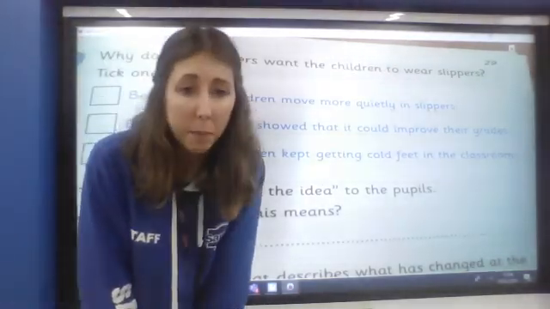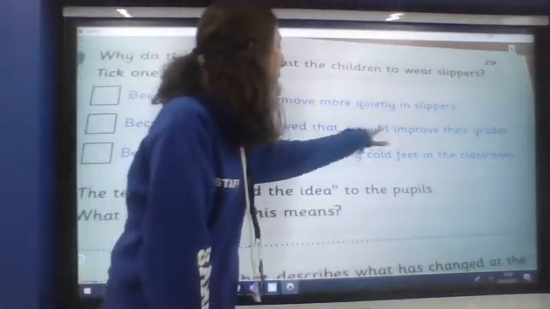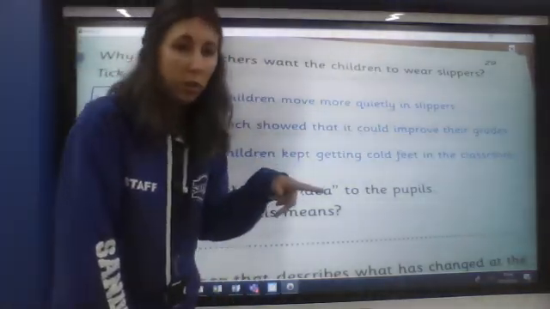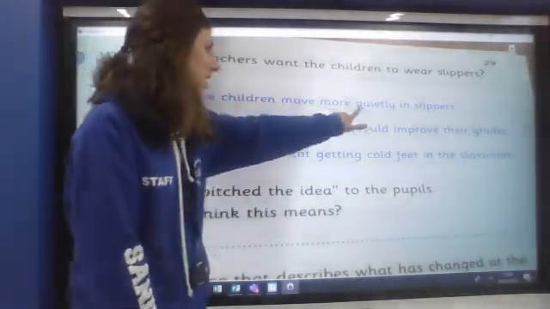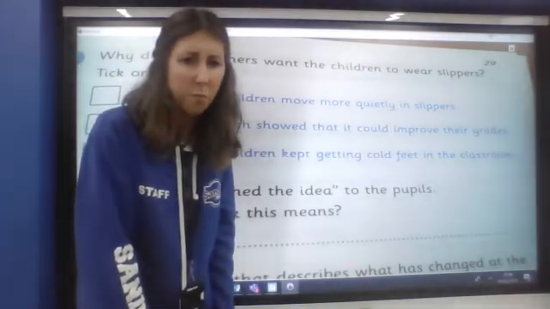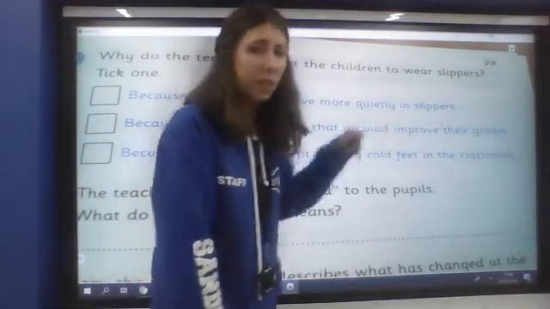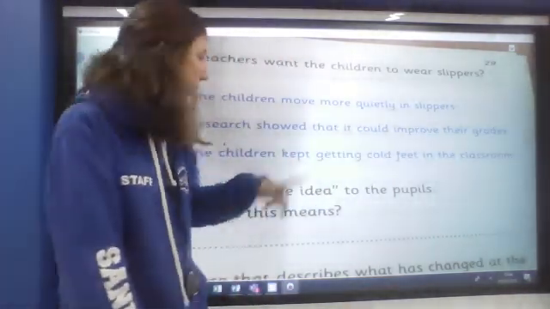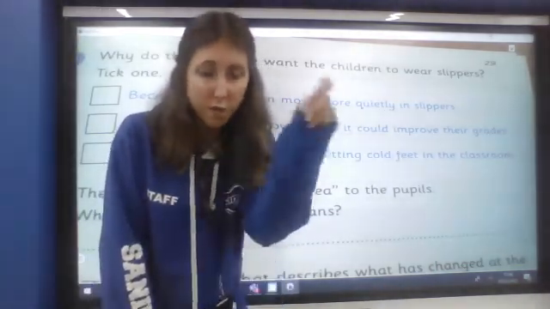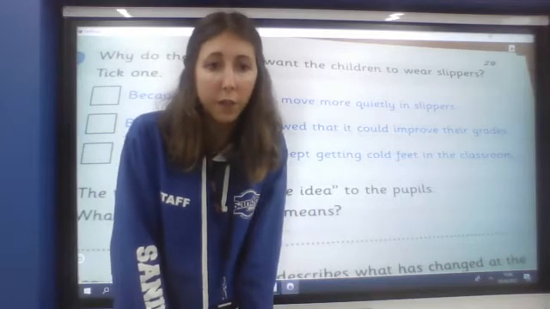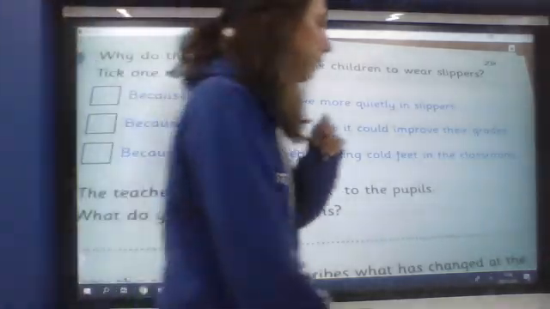And what we have to do, because it's a retrieval question, we have to see if any of the options we've been given have any keywords that we can find in the text. So does it say in the text about them moving more quietly? Does it say in the text about improving their grades? Find it in the text if it does. Does it say anything about cold feet in the text? You've got to find it. Remember, you can't just know it, you have to show it. So prove it. See where you can find the answer in the text and retrieve it.